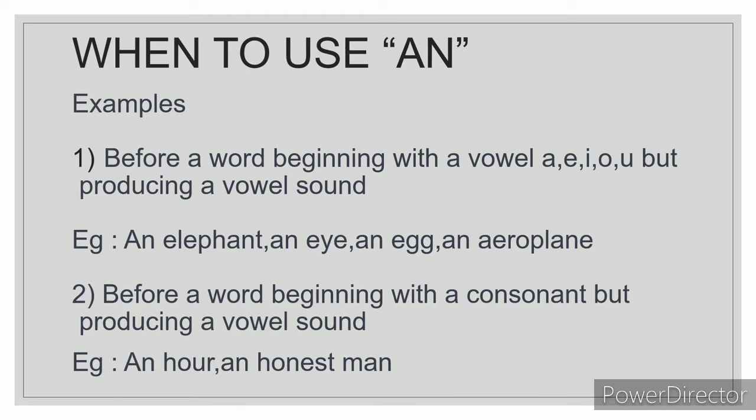Second one is honest, H-O-N-E-S-T. It begins with a consonant. What are consonants? Any letters apart from the vowels A, E, I, O, U are consonants. So this word begins with a consonant H, but it is not pronounced as honest. It is pronounced as honest. So it produces a vowel sound. So that's why it becomes an honest man. So in the following cases, we have to use an.